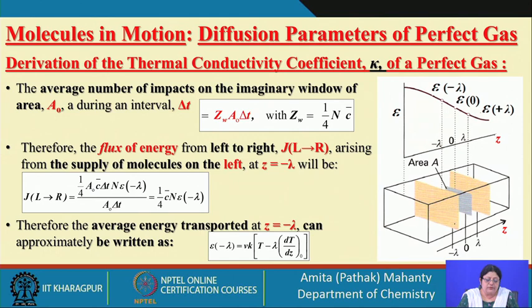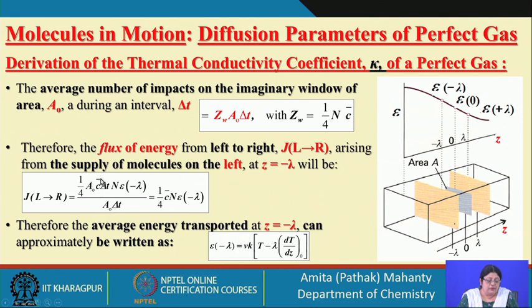What is the total number of molecules in the area of interest? A is the area of the window, C bar is the mean relative speed at which they travel in time delta t. So, A into C bar into delta t is the total volume element.